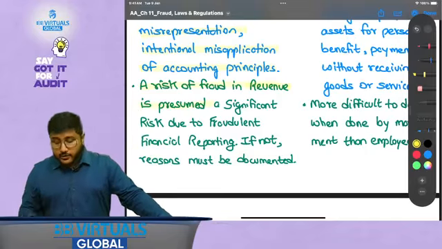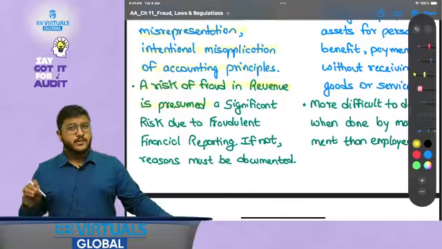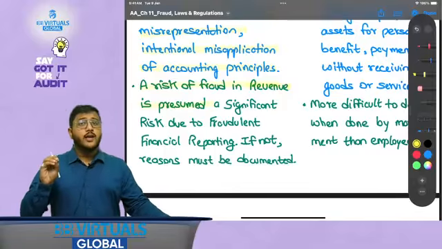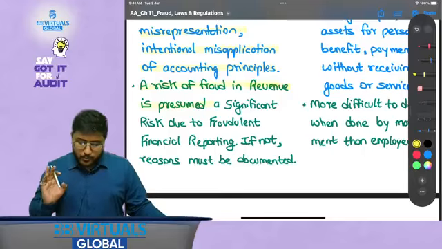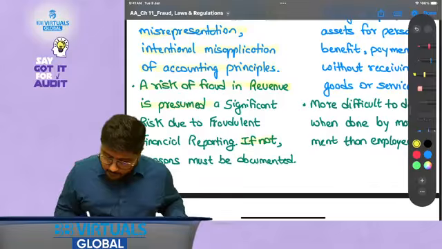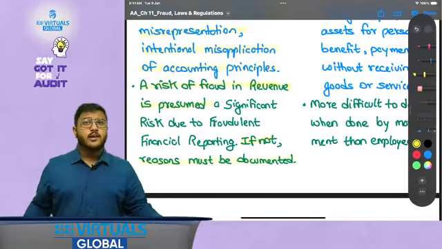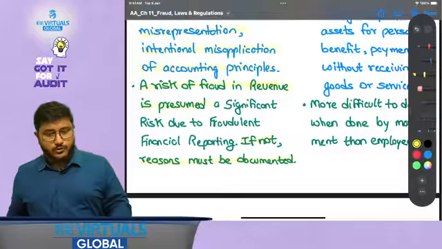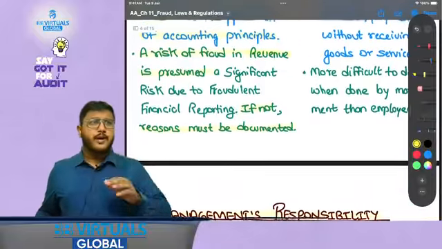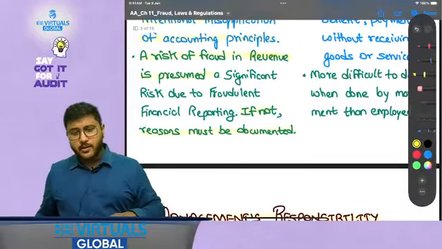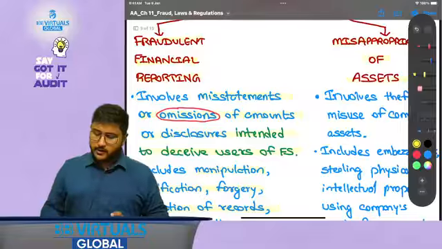That is, revenue recognition is always considered as a significant risk as well as a fraud risk, and the auditor needs to respond appropriately to it. Okay, and if not, then reasons need to be documented as to why in this particular case revenue recognition is not considered as a fraud risk, because it is always presumed that management will definitely try to manipulate the revenue part, and that is why it is always considered as a fraud risk.